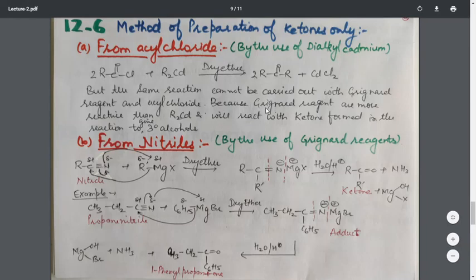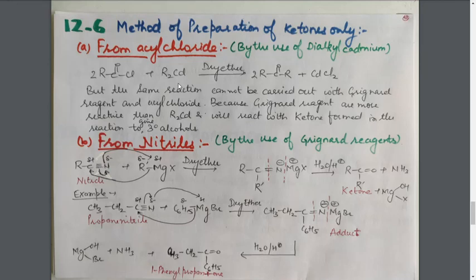But the dialkyl cadmium is much less reactive as compared to Grignard reagent. That's why it will carry out only the first step of converting the acyl chloride into ketone and not the second step of converting ketone into alcohol. That's why we are using R2Cd here.